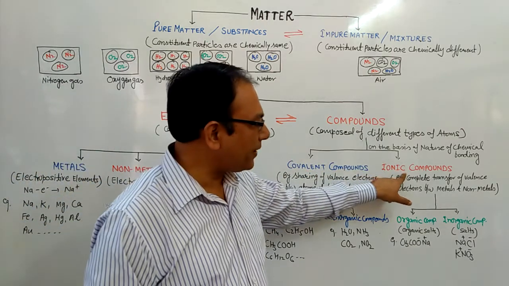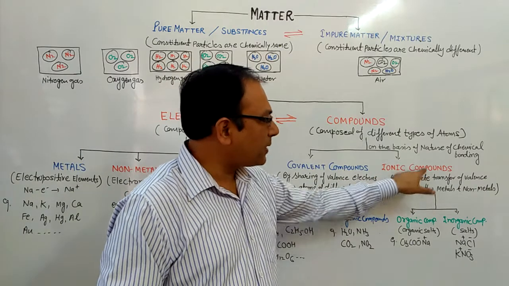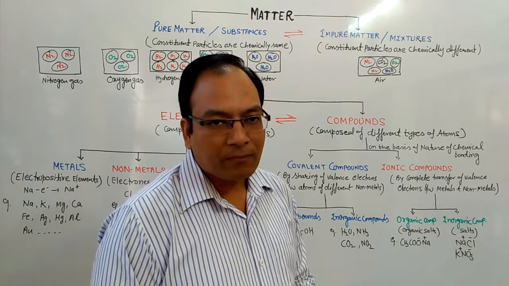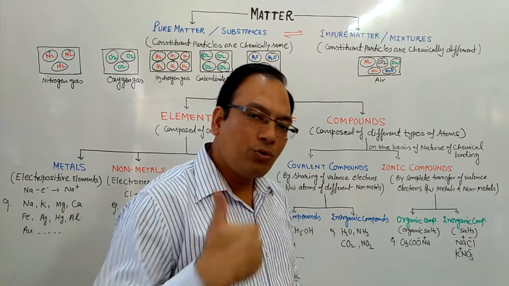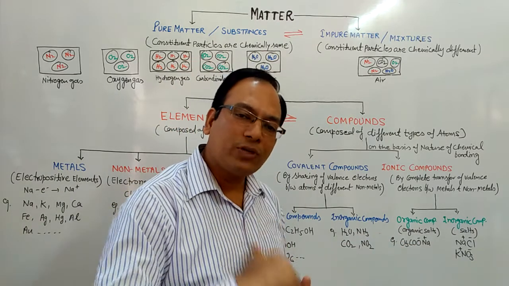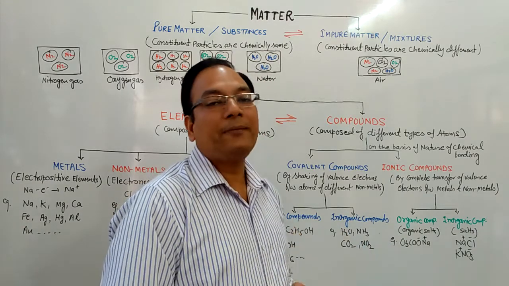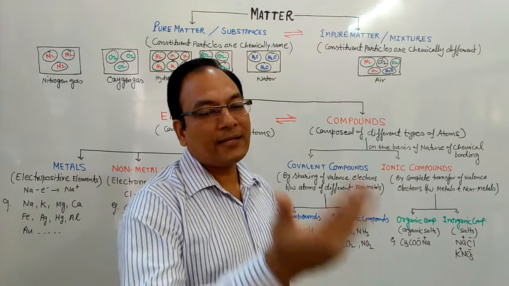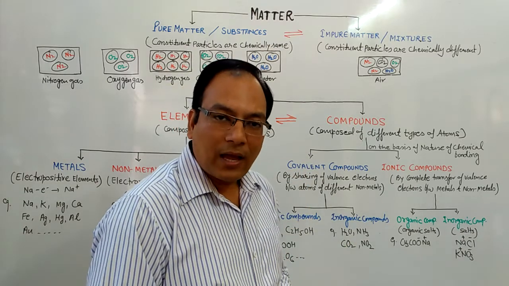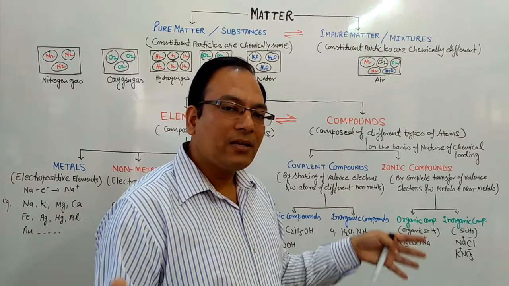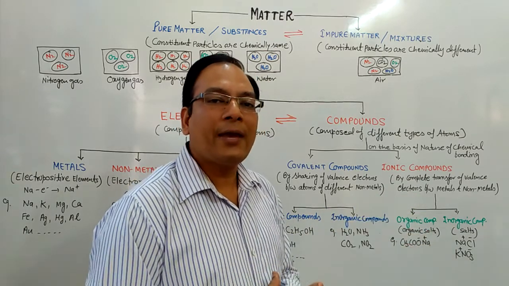And the other category is ionic compounds. These compounds are formed when atoms of metals and non-metals react to each other. Since metals have the tendency to lose electrons and non-metals have the tendency to gain electrons, metals by losing electrons convert into cations and non-metals by acquiring electrons convert into anions. Due to opposite charges, they come together and form an ionic bond.